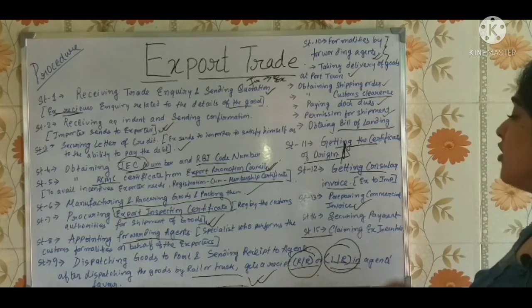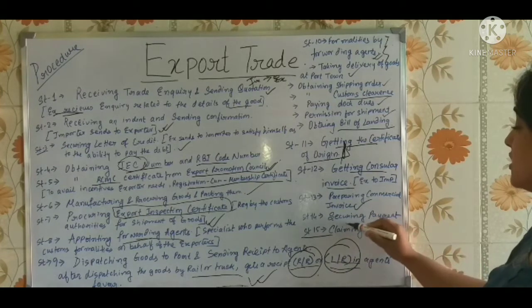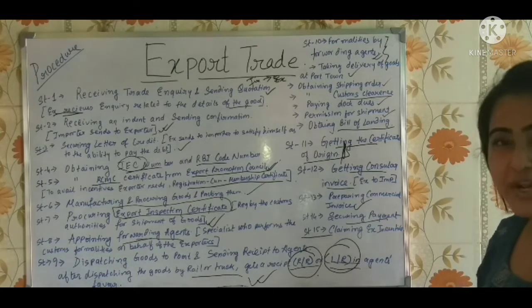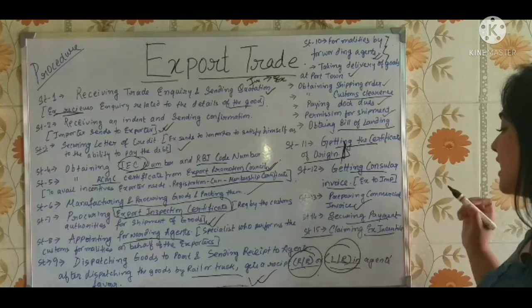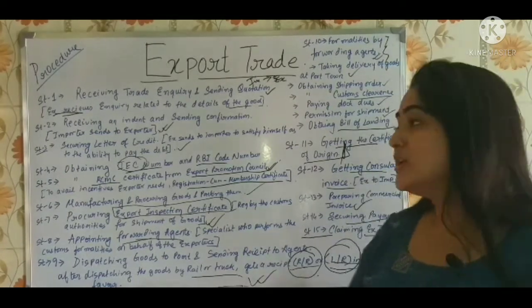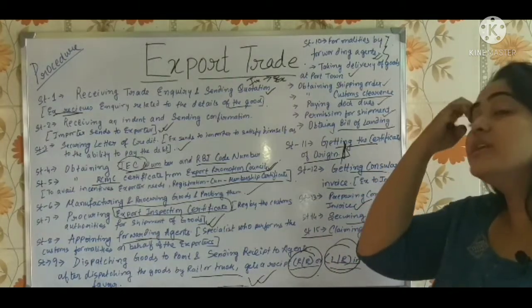Next is preparing the commercial invoice. Yes, preparing the commercial invoice is another step, and securing payment. The payment process now needs to be secure, because the goods have reached the foreign country. And claiming the export incentive. What is this? Export incentive actually.